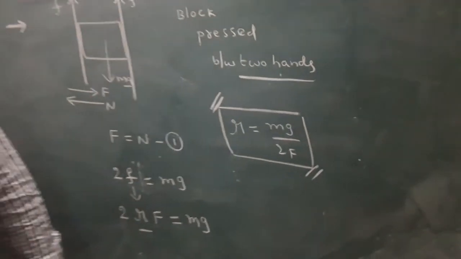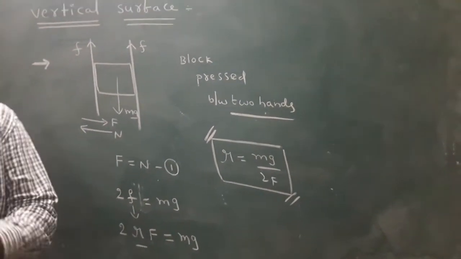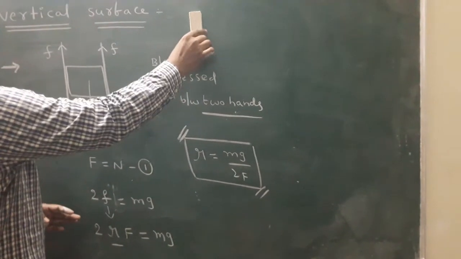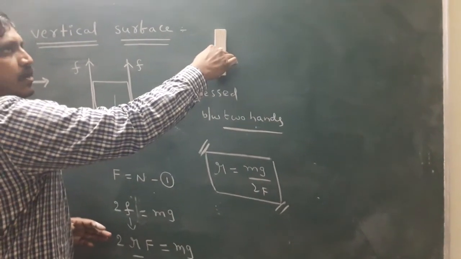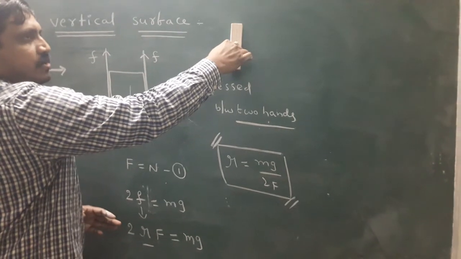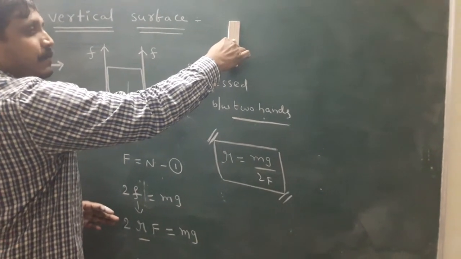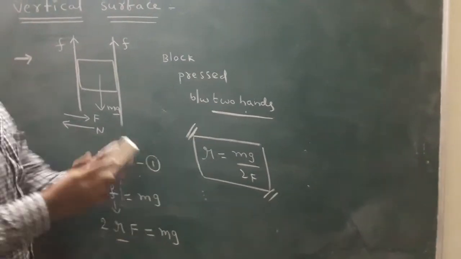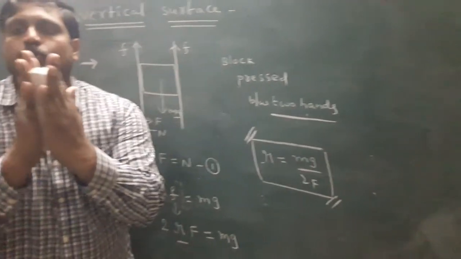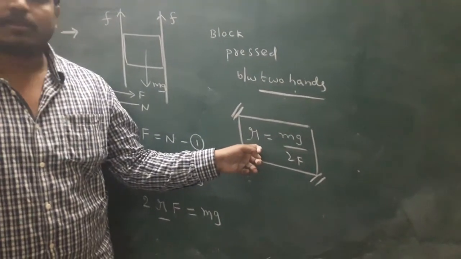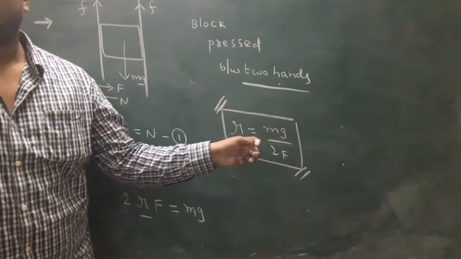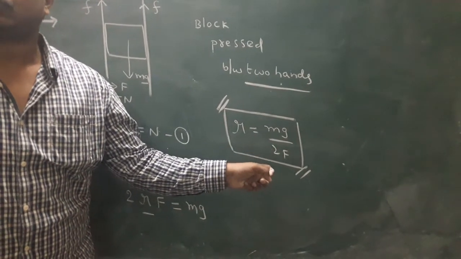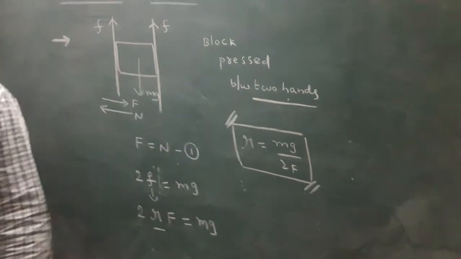Here the block is pressed between two hands, and the block is pressed against a wall. What is the formula for the coefficient of friction? For the block pressed against a wall, mg by capital F. For the block pressed between two hands, mg by 2F.